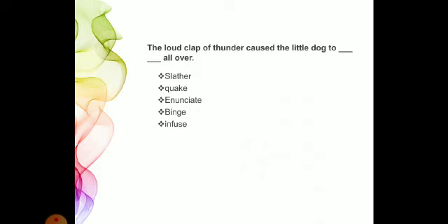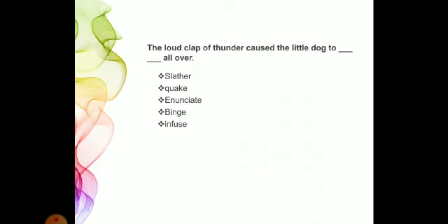Slather. What does slather mean? It means to spread a substance thickly or liberally, बहुत ज़्यादा amount में, large amount. Second word is quake. Quake means to shake or to tremble, shake करना. Third is enunciate. Enunciate means to pronounce something, बोलना, बातचीत करना, to speak or to articulate.